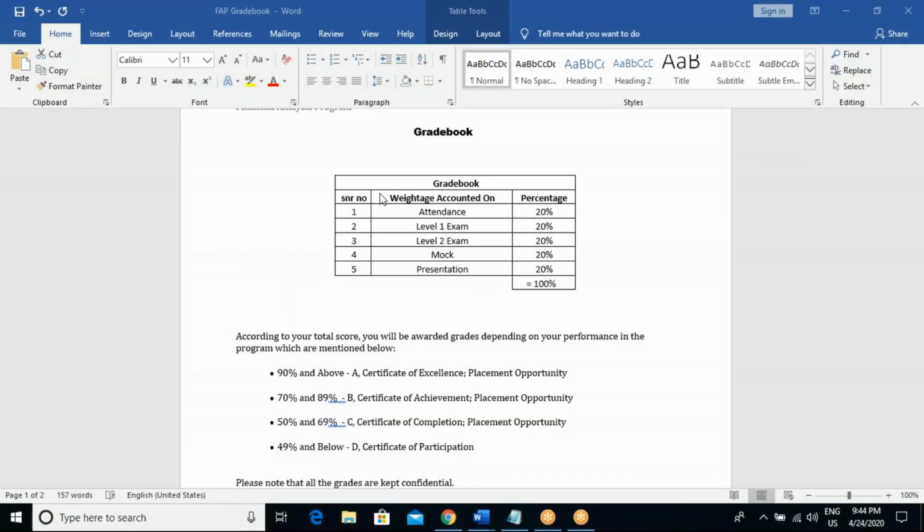About the gradebook, as I said, again I'm going to mention. So I mentioned it serial-wise here. One is attendance, which is 20%. Two, level 1 exam, which is again 20%. Third point is level 2 exam, which is again 20%. And fourth, which is a mock, which is 20%. And fifth, presentation, again which is 20%. So total weightage is 100%.